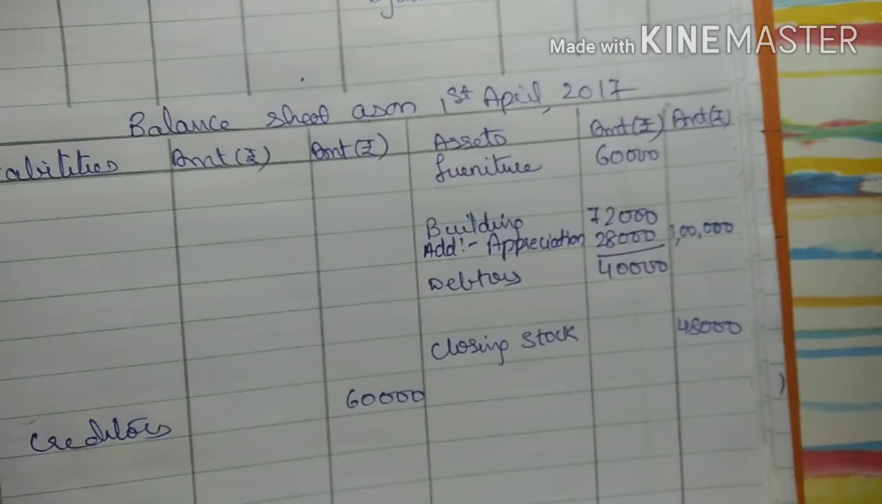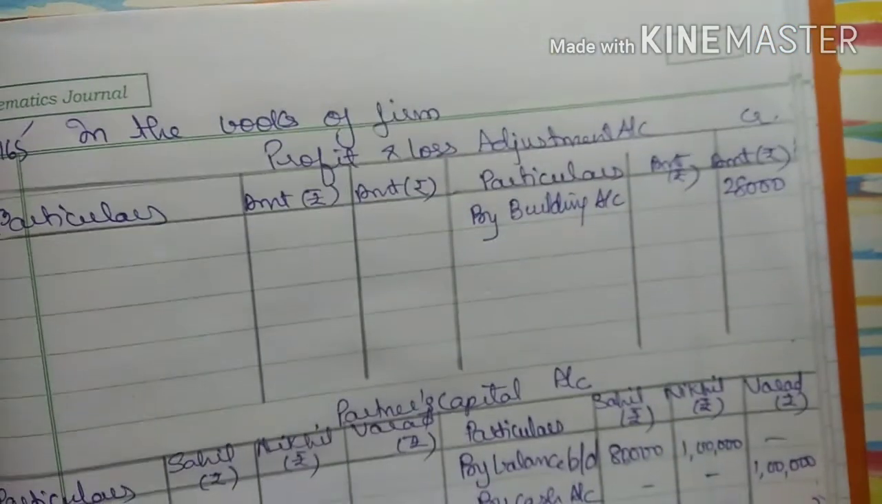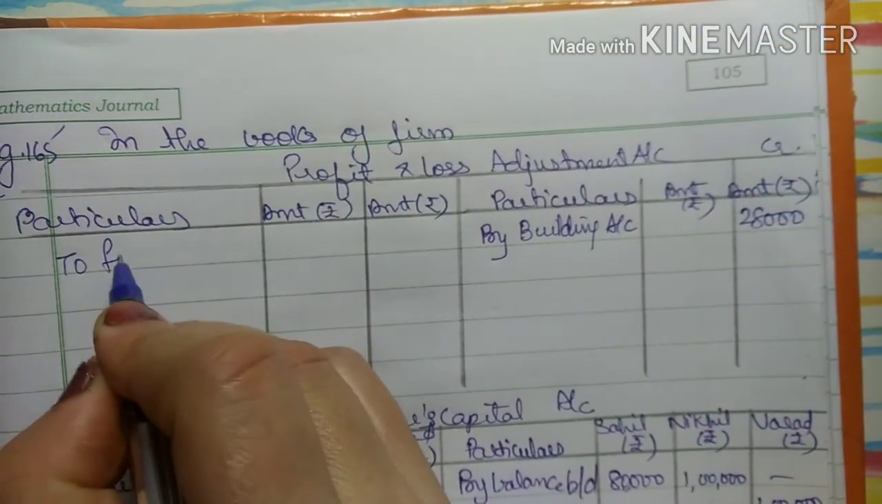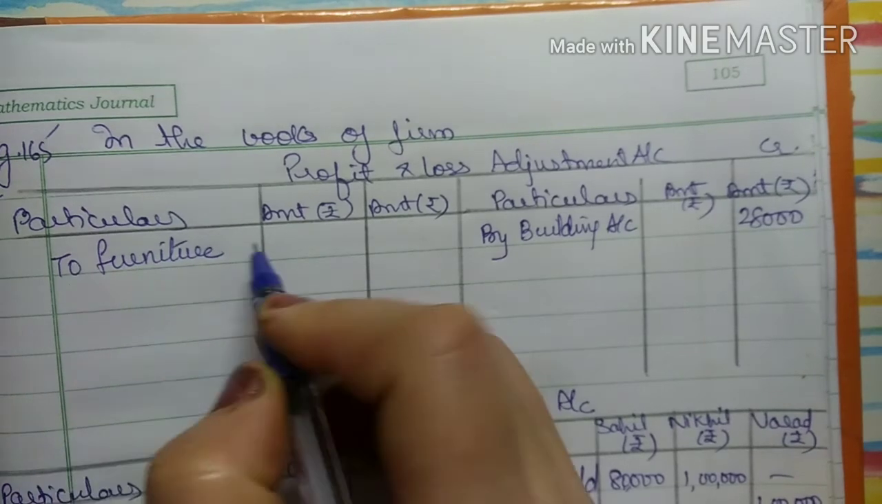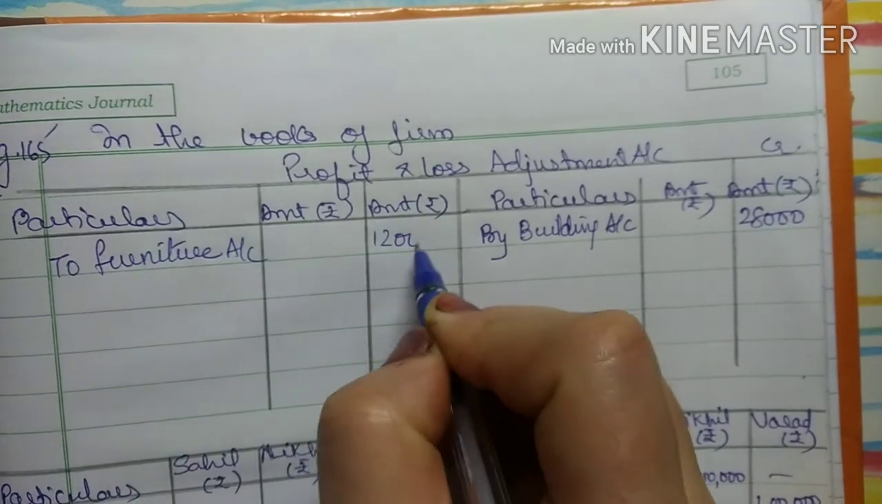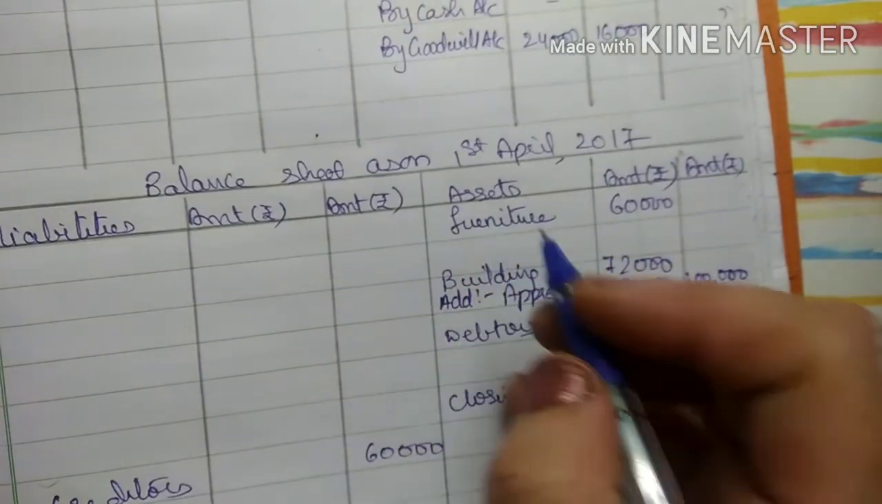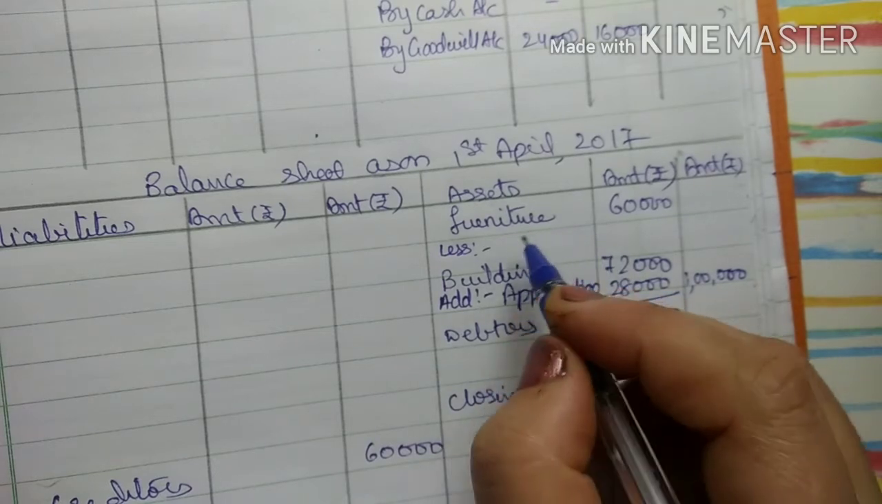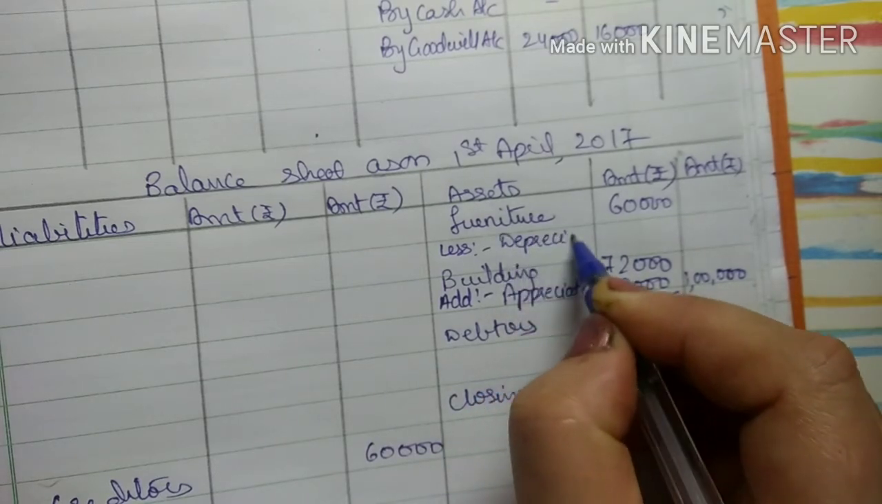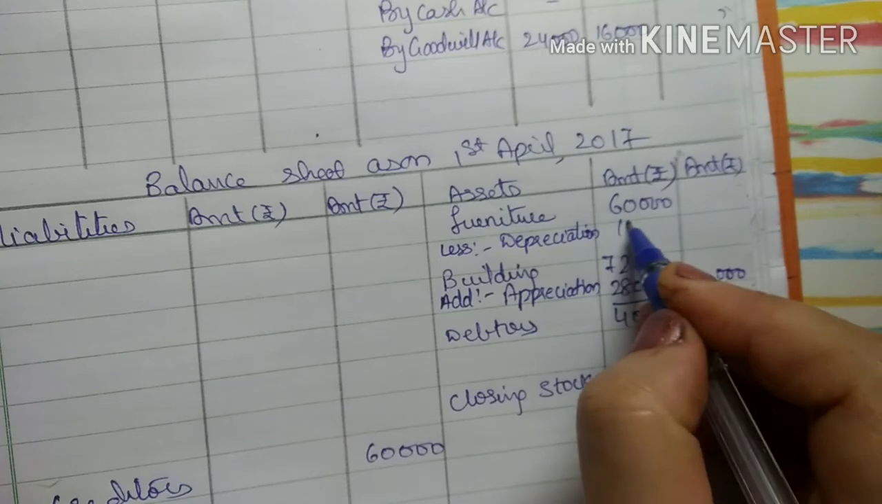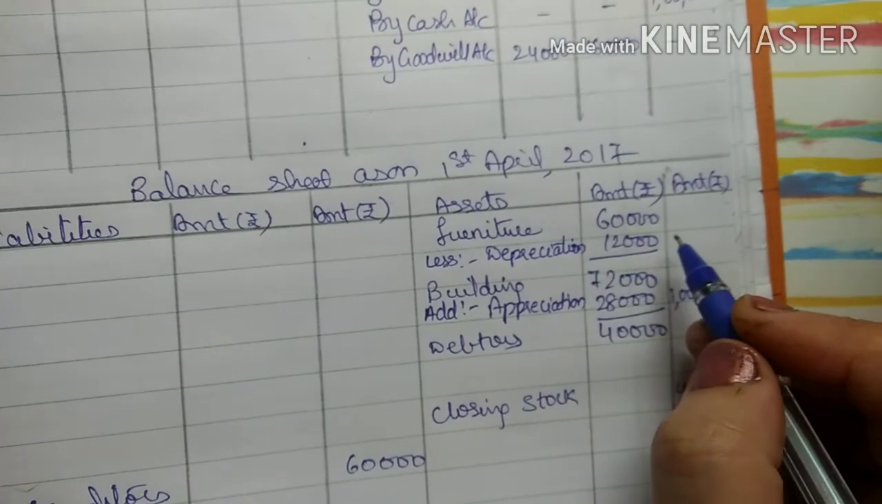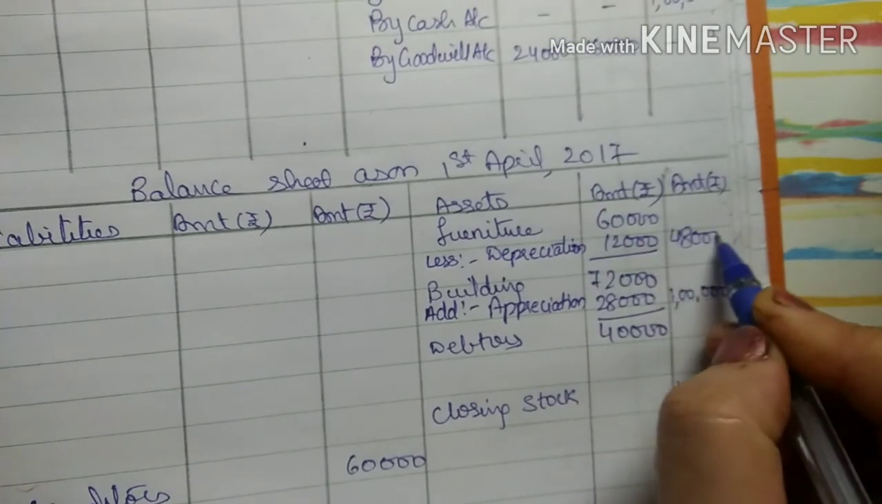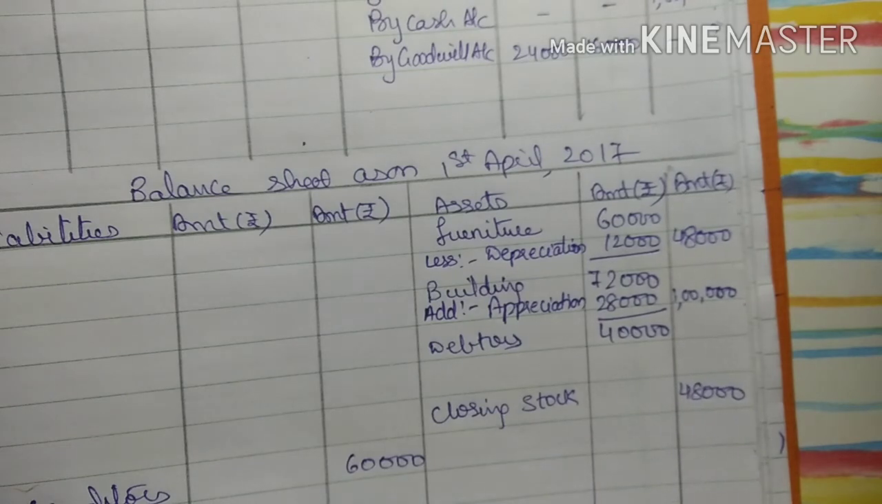So the two effects for this will be, first I will write in my profit and loss adjustment account debit side to furniture account 12,000, first effect. And the second effect, in my balance sheet, less, whenever there is a decrease in the value of an asset, it is nothing but depreciation. So 12,000, when I deduct it, I will get in the outer column the amount as 48,000. Okay, so we have done the second asset.